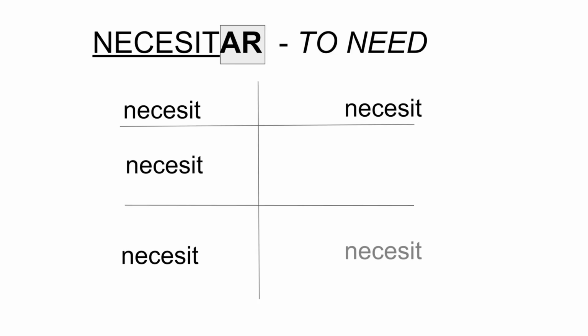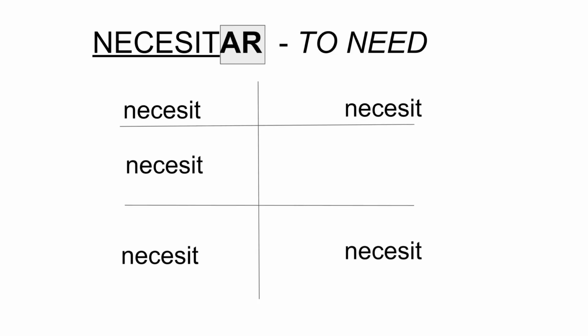Necesitar, to need. If you notice, this does not have a person. It just says to need. So we don't know who needs. If we just say necesitar and we end it with AR, we don't know who needs. So what you have to do is you take this underlined part and you put that all in your boxes.